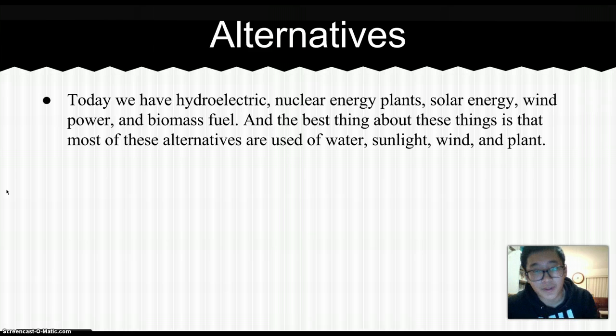Oil or fossil fuels take millions and millions of years to produce. But with these alternatives, we can take advantage of the natural resources and still have energy.